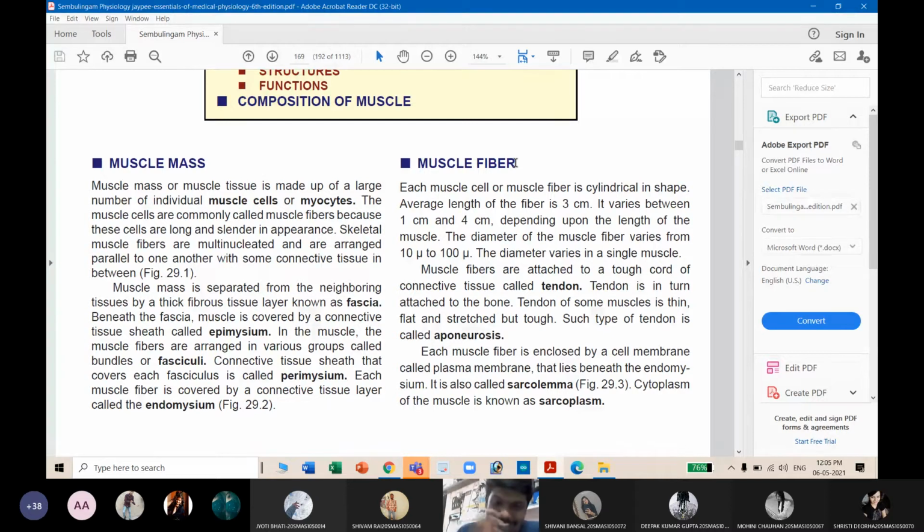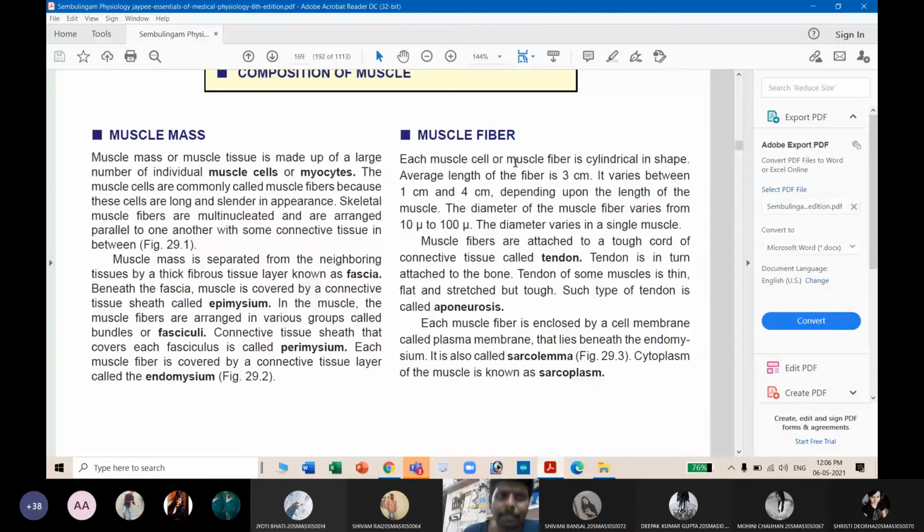So that muscle cell will have 2 proteins. Those 2 proteins are called actin and myosin filaments. So this is the hierarchy of the structure of muscle. First, you have the muscle mass. This muscle mass is made up of fibers. These fibers are made up of cells. Cells are called myocytes. These cells will contain proteins called actin and myosin.